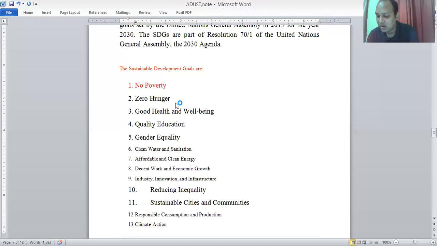By 2030, end hunger and ensure access by all people, in particular the poor and people in vulnerable situations, including infants, to safe, nutritious and sufficient food all year round.